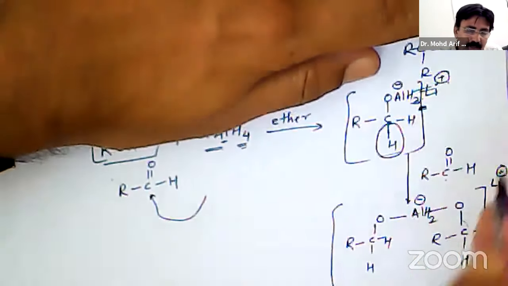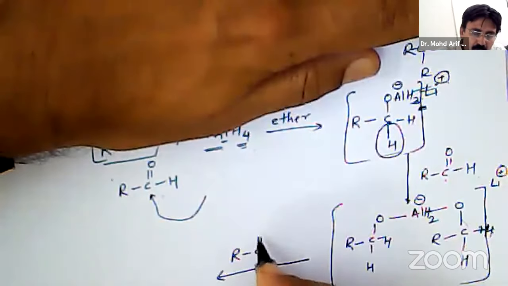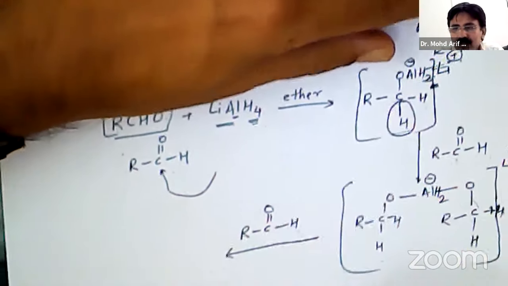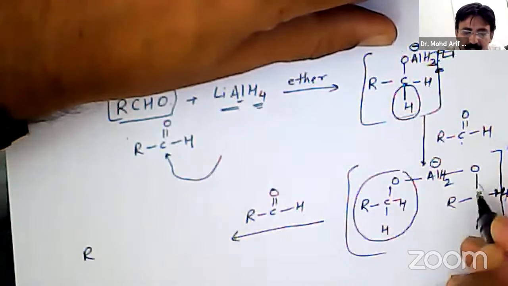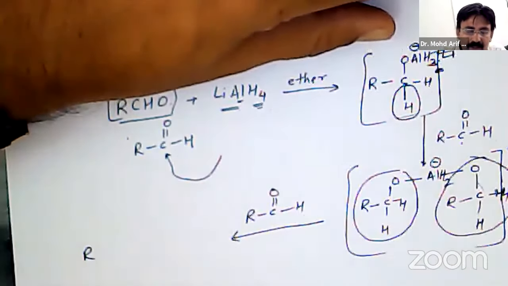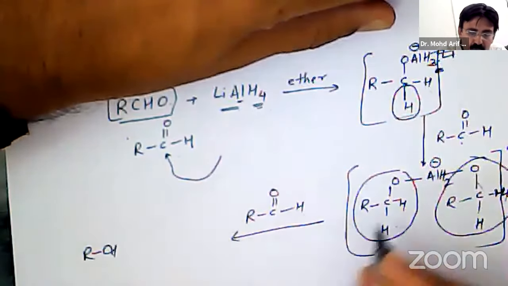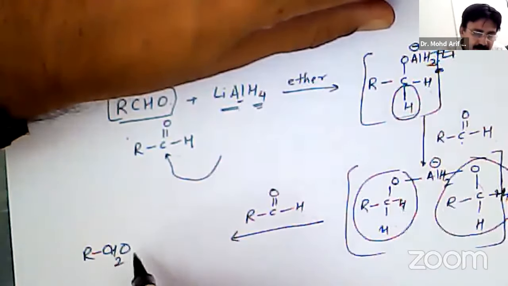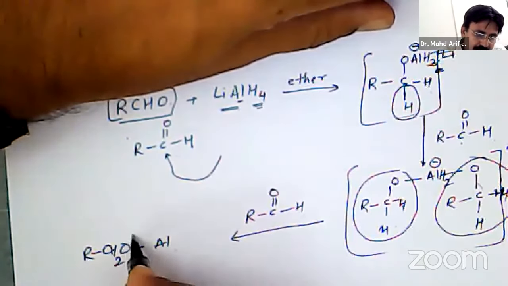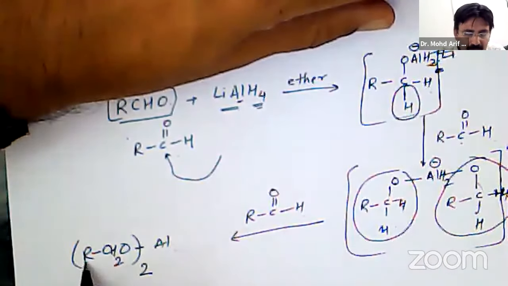These are called aluminum complexes. Then it will react with the third molecule of aldehyde, and again there is formation. Now I split it: the first group is similar to the second, so these two are similar groups and I will club them together. So RCH2O single bond Al, two times. It is first, it is second. So R CH2 O in bracket, two times.